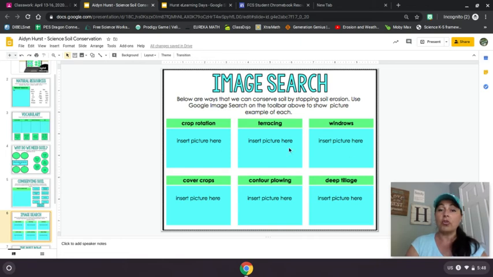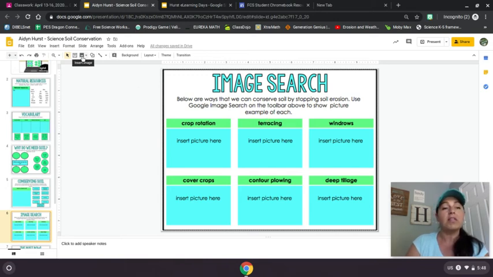Oh, now this says insert picture here. So we're going to look at windrows. Ooh, let's look at contour plowing for a minute. Now it says to insert a picture. How am I supposed to do that? Go to the directions. Below are ways that we can conserve soil by stopping soil erosion. Use Google image search on the toolbar above to show picture example of each.